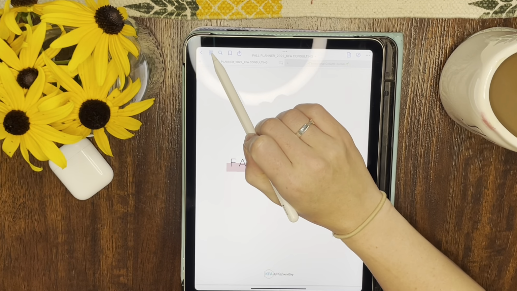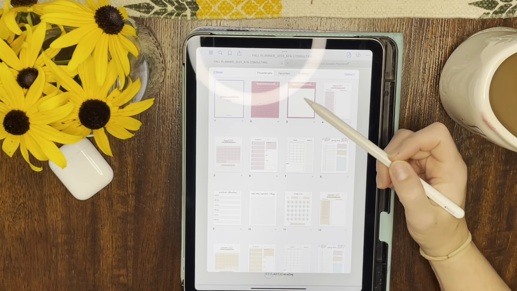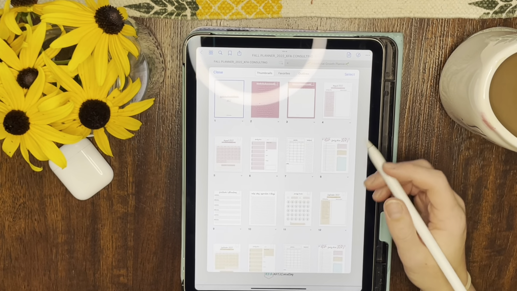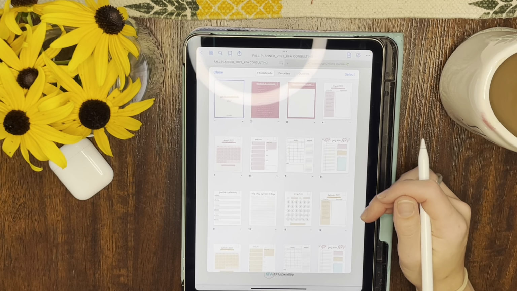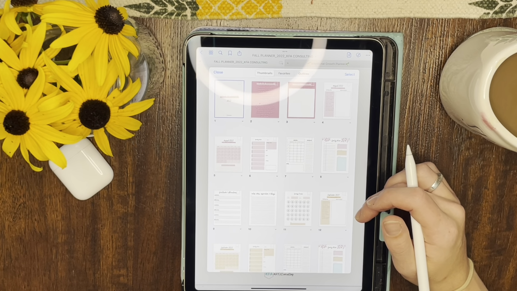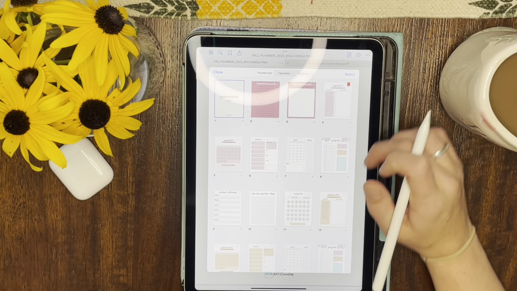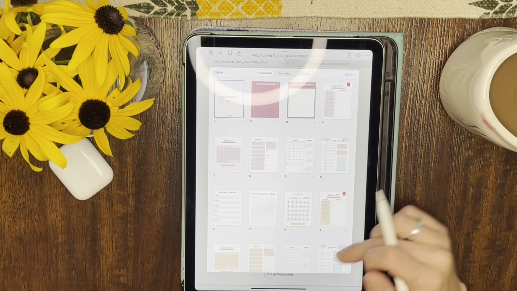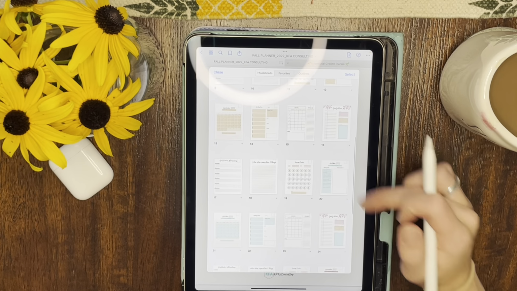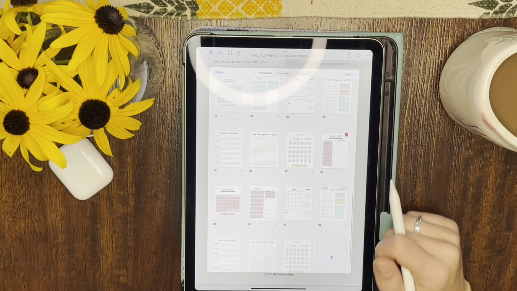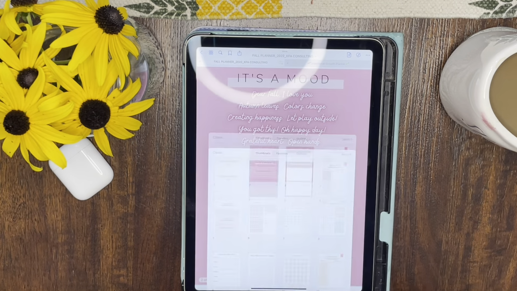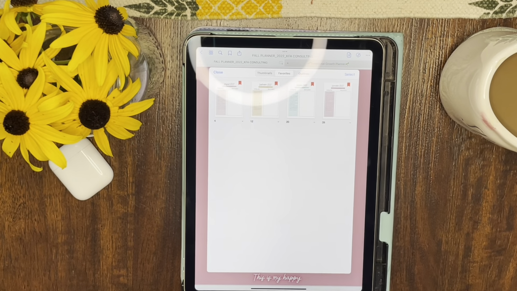You come up here to the 4 squares, and you're gonna see your thumbnails. You're gonna see a favorites tab and an outlines tab. The way that you can create easy mobility in this planner is to create favorites. So if you want to favorite each month, you just click on the little flag there. So I've favorited August, September, October, and November. So then, say you're in your planner, you just go up to the 4 squares, you click favorites, and boom, you can easily see the months.